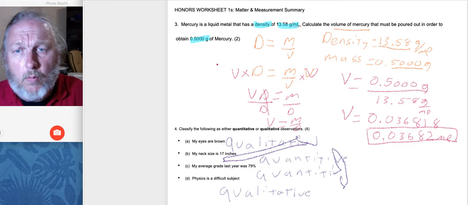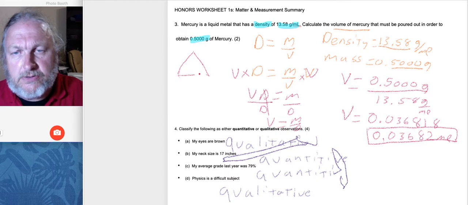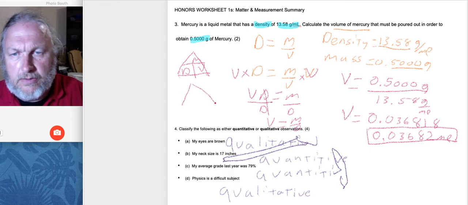One other way of doing this, I'm going to do a density triangle. Some of you may remember this from physical science. This is D, M, V. If I put this in like so, I've got this knowledge.